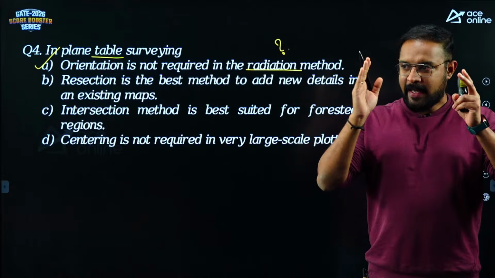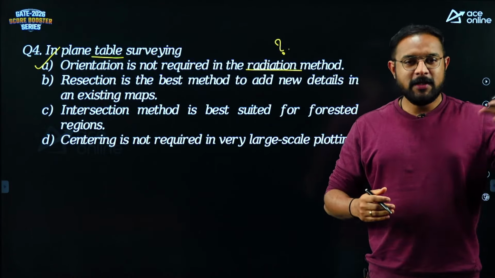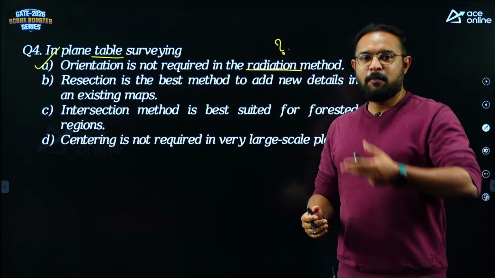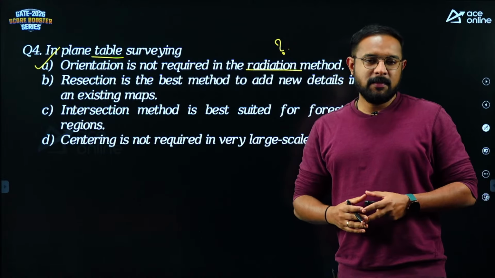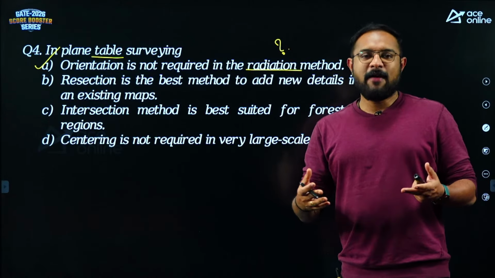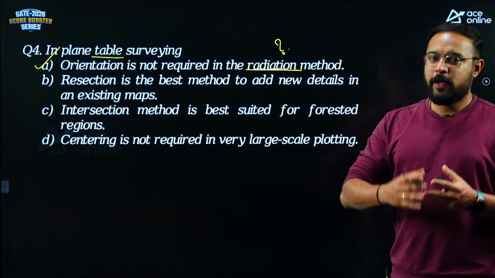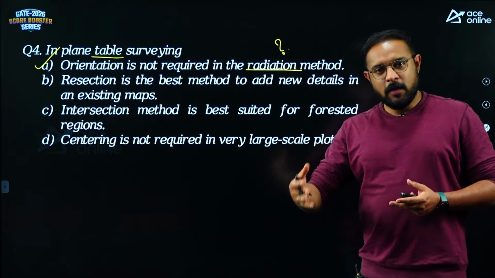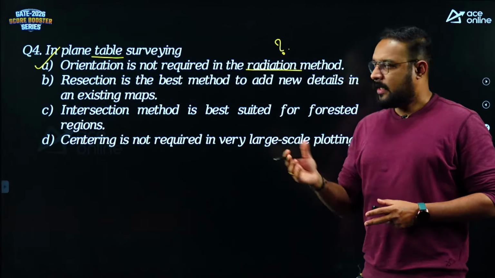The points to be plotted, I can see all the points, they are intervisible. I can put a chain between the station and the point in the field and measure the distance, right? That means they are accessible, and both these conditions have to be satisfied from a single instrument station. So therefore, orientation is not required. The process of orientation is required only when you are shifting the instrument. That's correct.